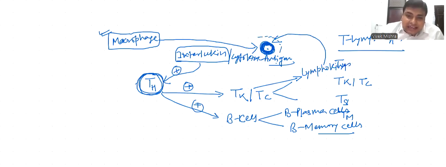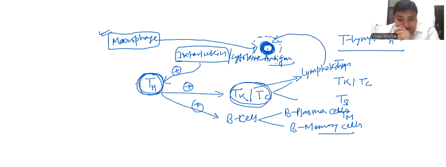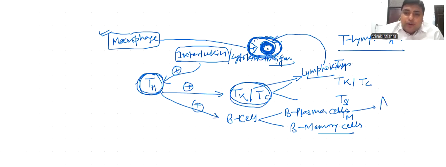It means T killer cell produces lymphotoxic substance as well as lymphokines which attract many WBC around this tissue, around these antigens or pathogens, and the plasma cell starts to produce antibodies, different types of antibodies against this antigen.